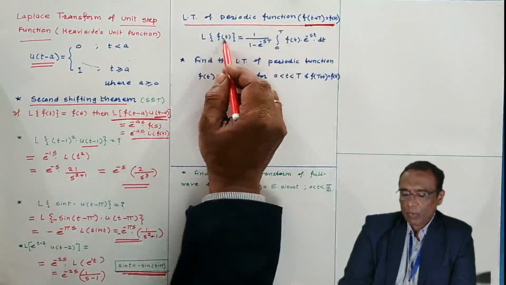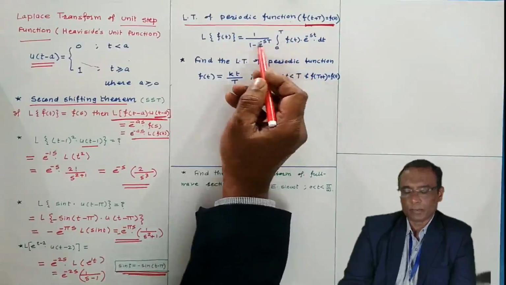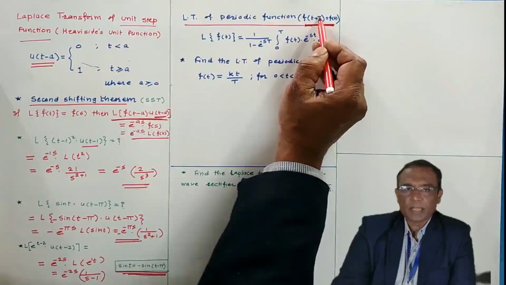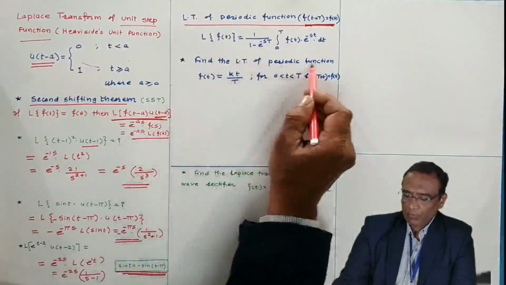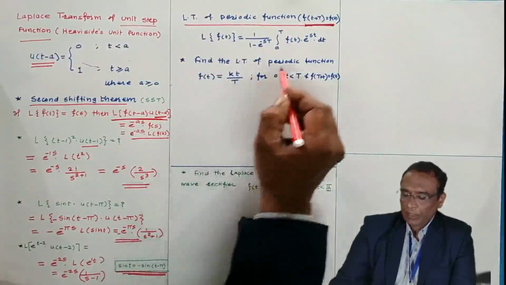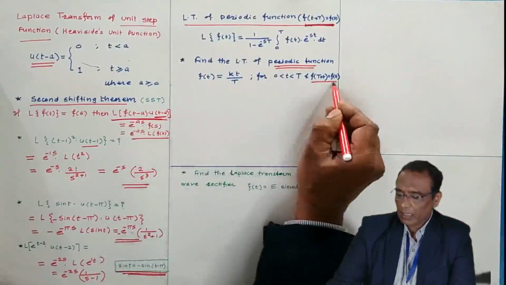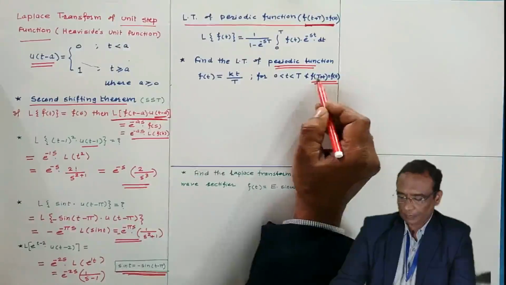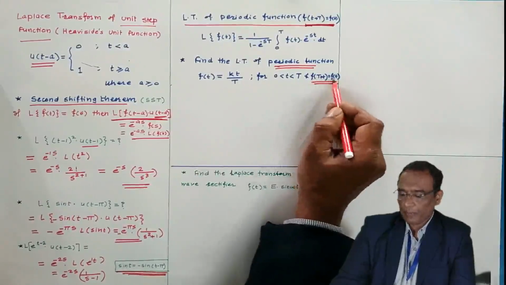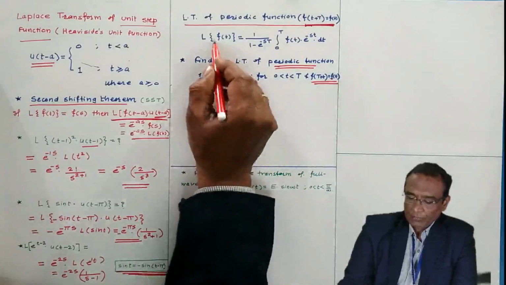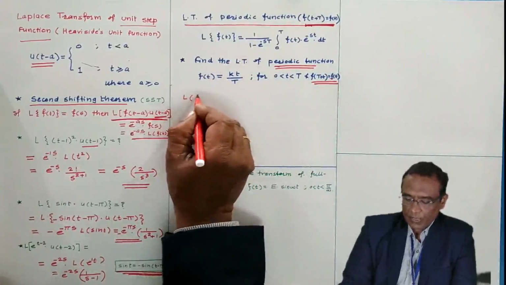The Laplace transform for a periodic function is this one. This is the definition. Capital T is the period of the function. Capital T may be pi, capital T may be 2 pi, capital T may be anything. Find the Laplace transform of a periodic function. So this periodic function is given to you. Here it indicates the function is periodic. If this type of equation is given, it means that the function is periodic. That's all. So we have to use the definition of the periodic function.